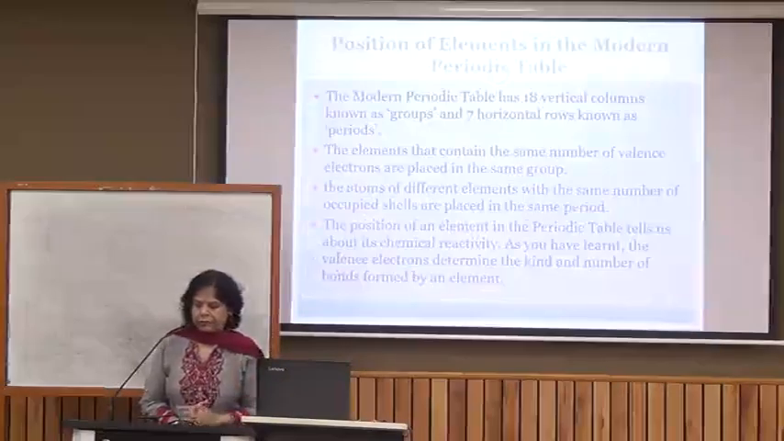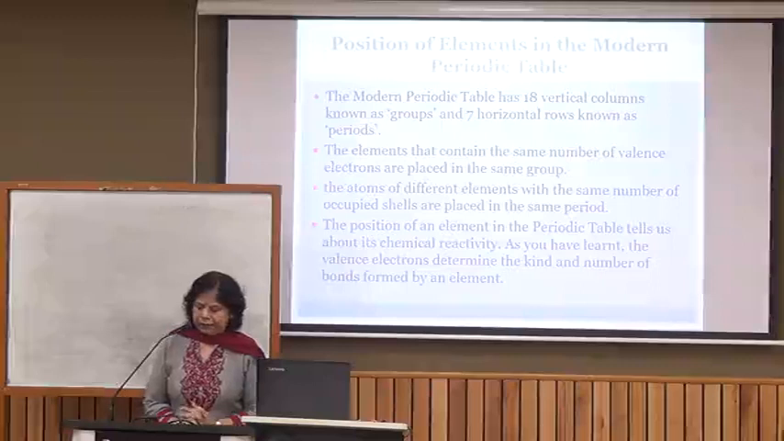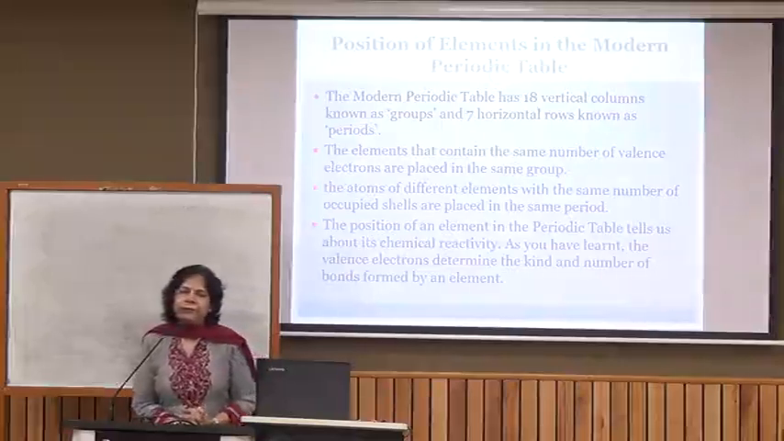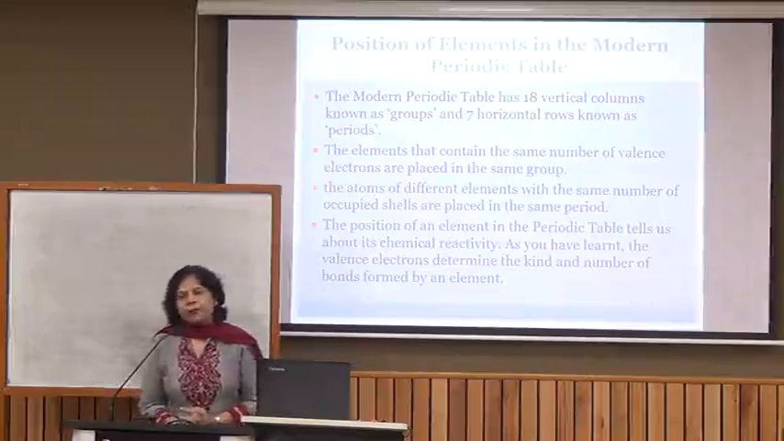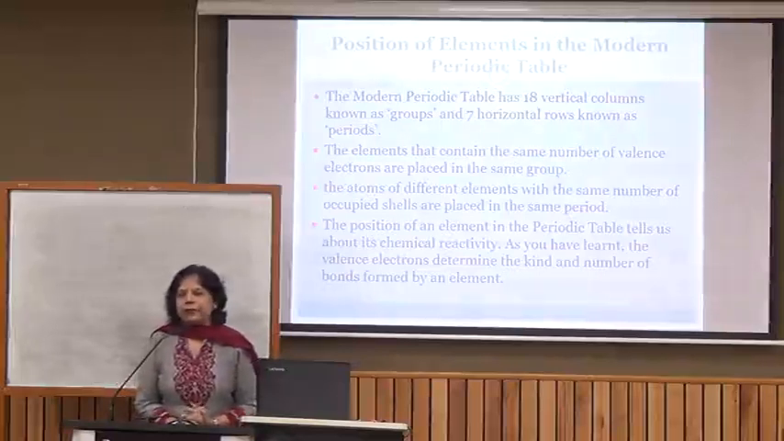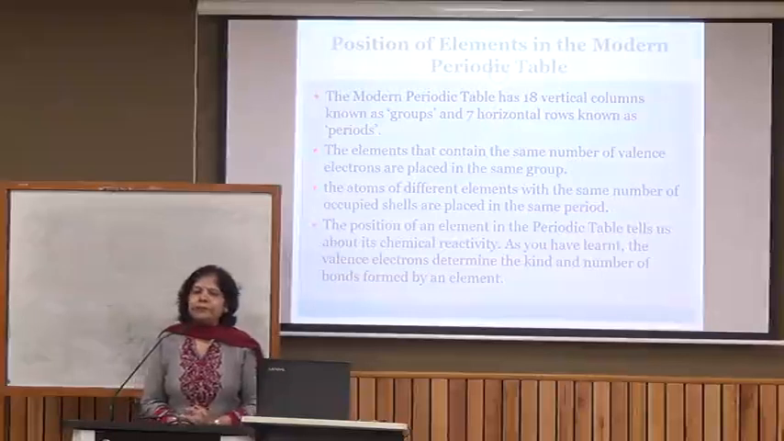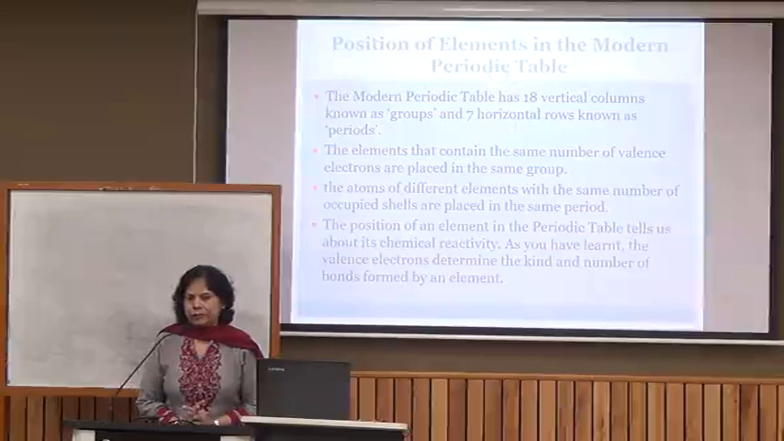Here the modern periodic table, as I said, has 18 groups and 7 periods, and elements that contain the same number of valence electrons are placed in the same group. We know the chemical properties of an element depend on the number of valence electrons, and the number of valence electrons in elements placed in the same group is the same. So they show similar chemical properties.